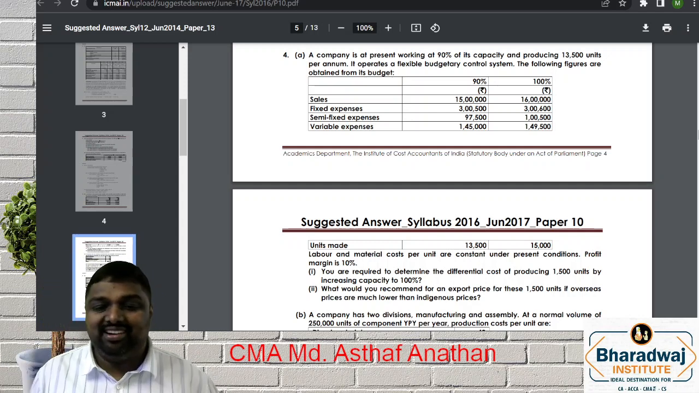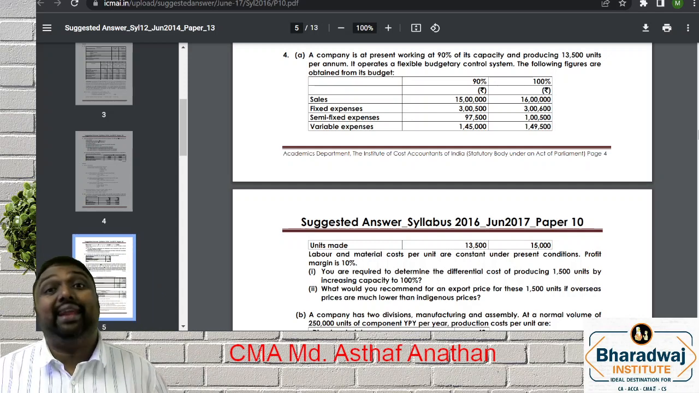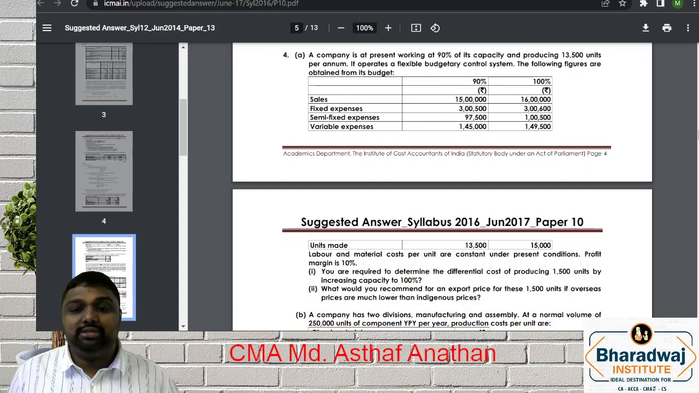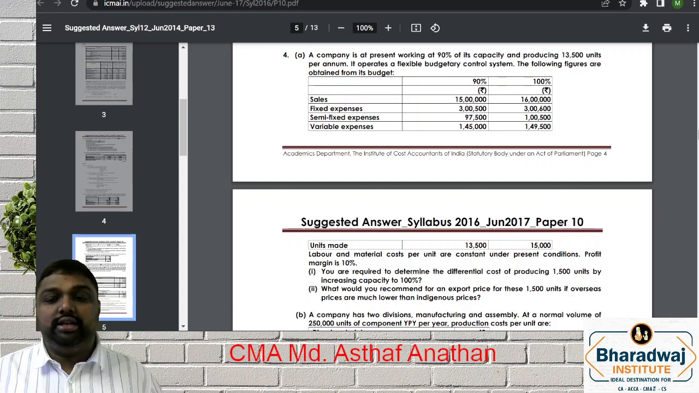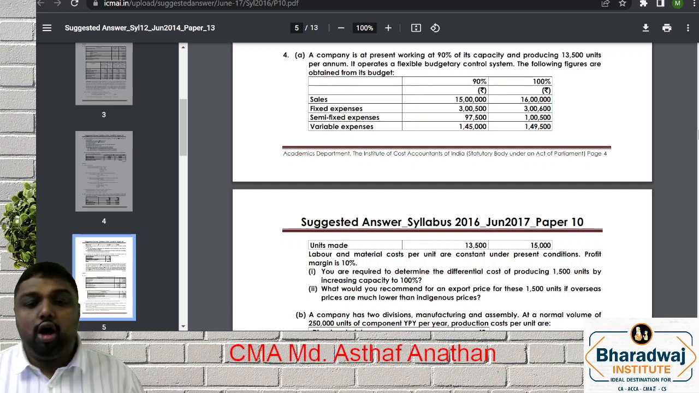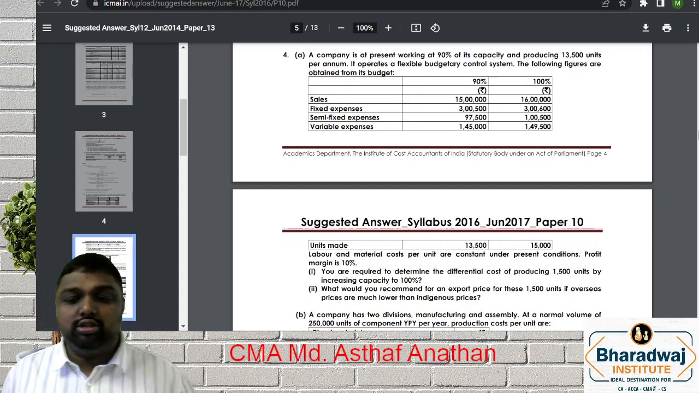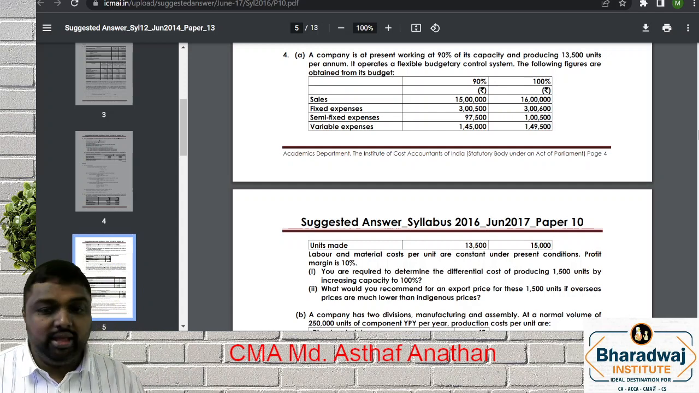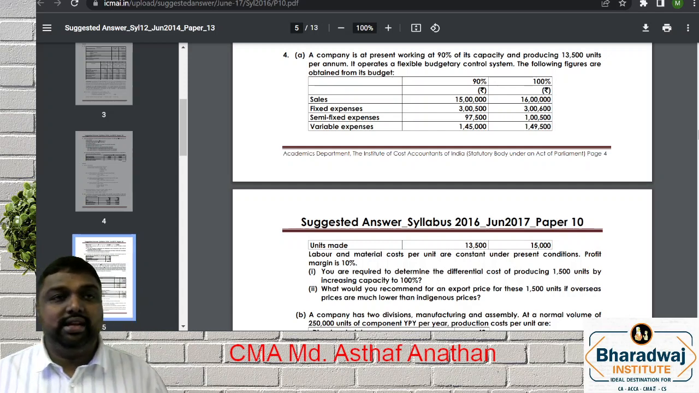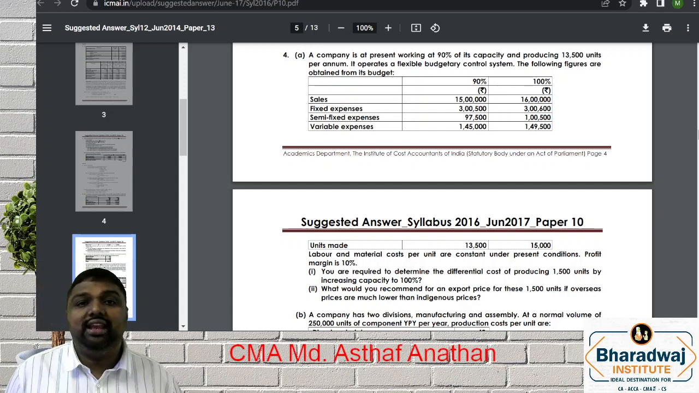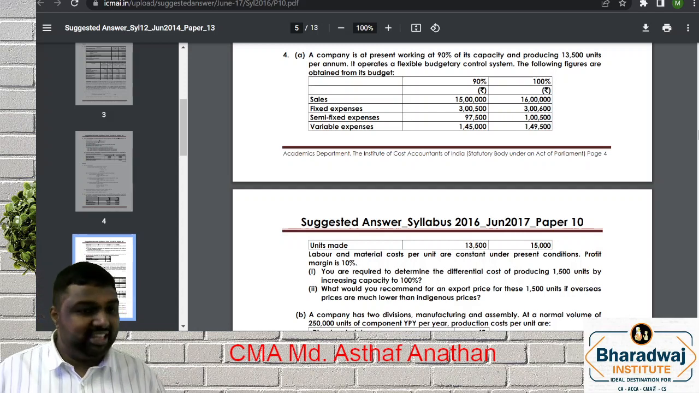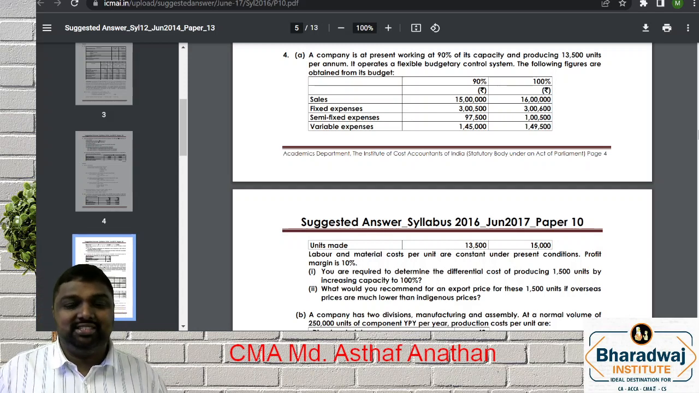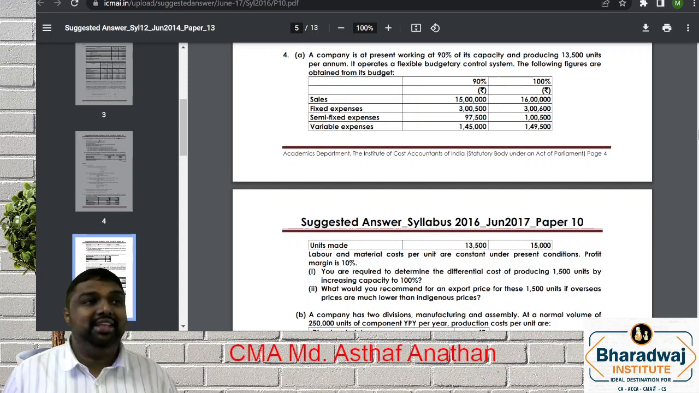I am going to start. A company is at present working at 90% capacity and producing 13,500 units per annum. It operates a flexible budget control system. The following figures are obtained from the budget. 90% and 100%. Sales is 15 lakh and 16 lakh. Fixed expense is given. Semi-fixed expense is given. Variable expense is given. Units made is given.